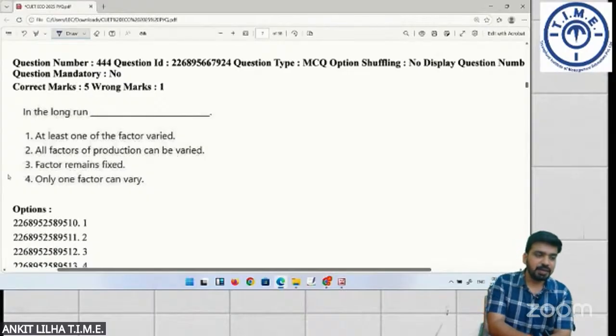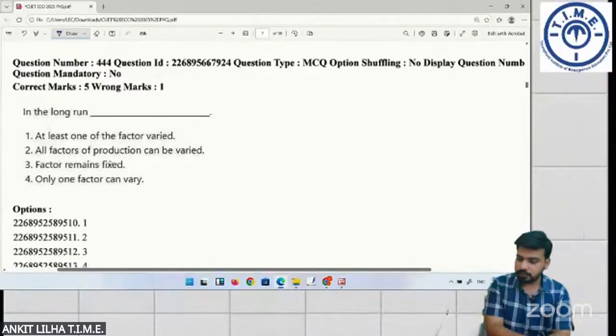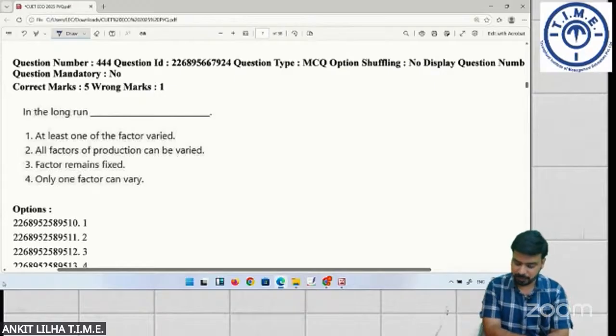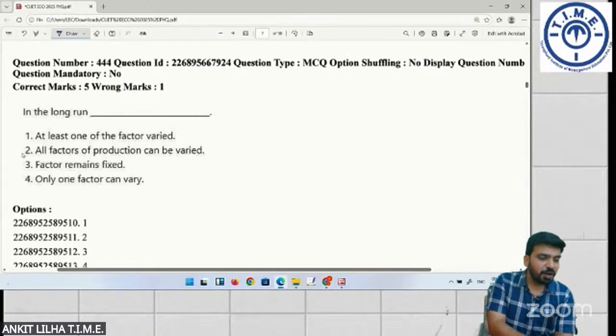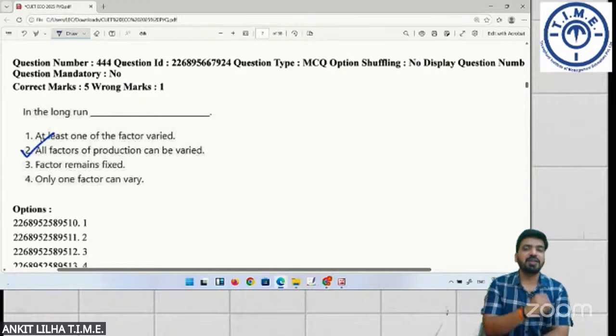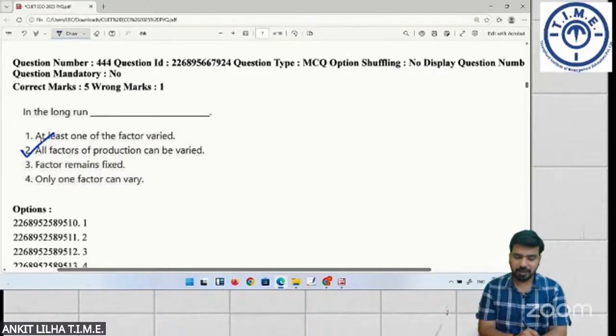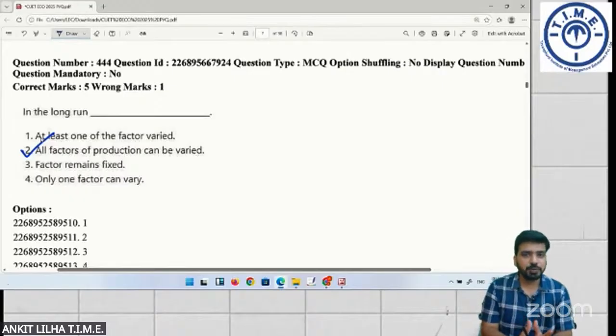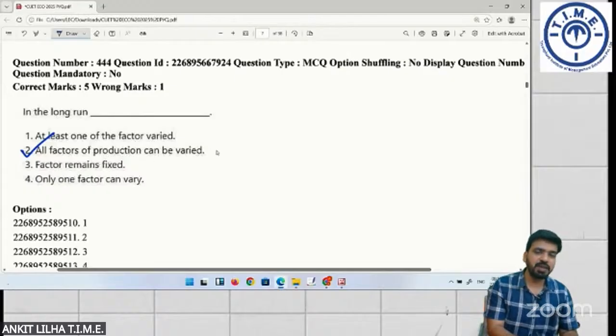Once again, in the long run, at least one of the factor varied. All factors of production can be varied. Factors remain fixed. Only one factor can vary. The correct answer is all the factors of production can be varied. So basically, long run का मतलब ही यही होता है that all factors of production can change. So all factors of production can be varied.